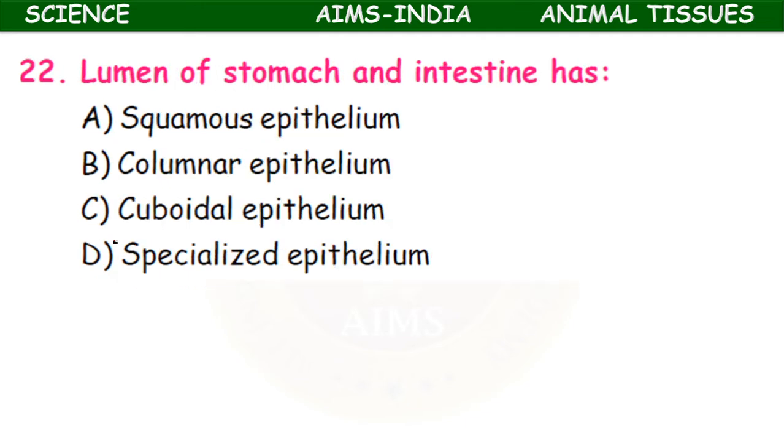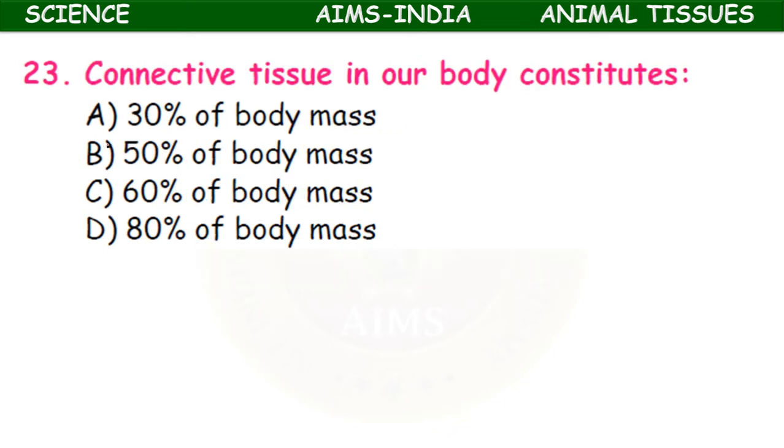Lumen of the stomach and intestine has squamous epithelium, columnar epithelium, cuboidal epithelium, specialized epithelium. It is the columnar epithelium that is present in the lumen of intestine and stomach.